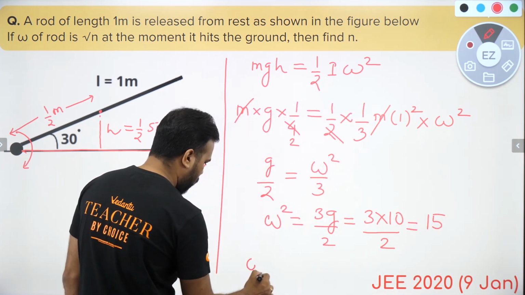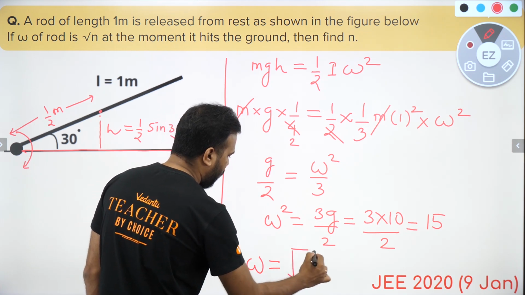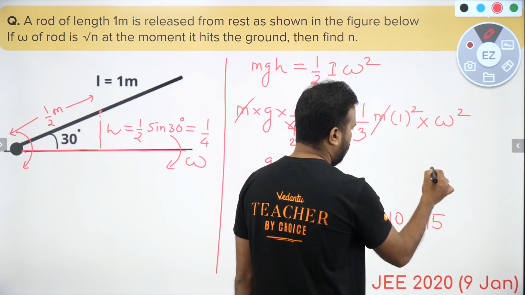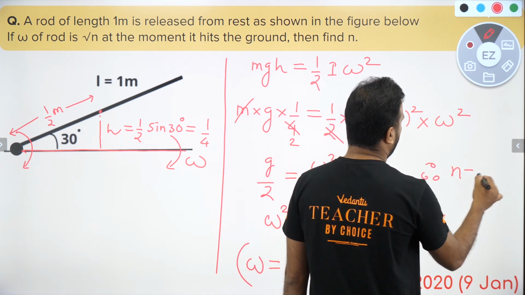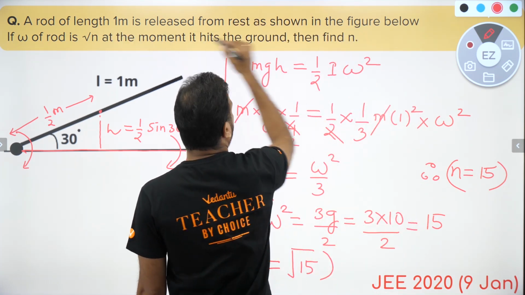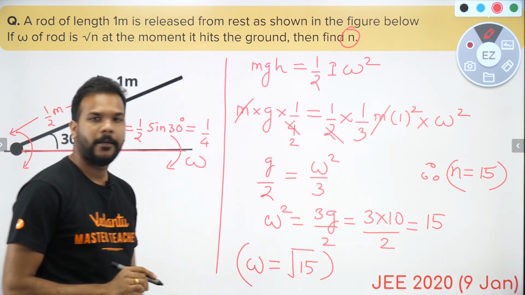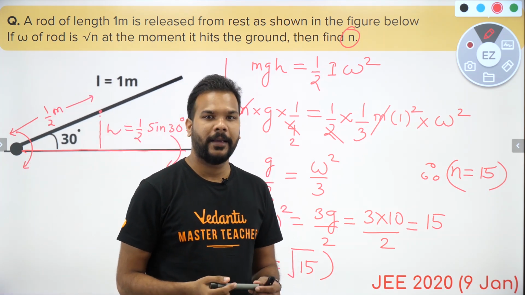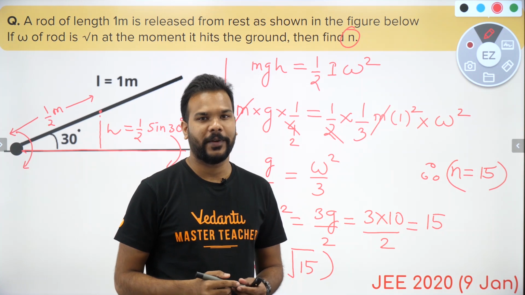If omega square is 15, omega should be equal to under root 15. Means the value of n is 15. That was the answer to this question. Okay, simple application of law of conservation of energy.